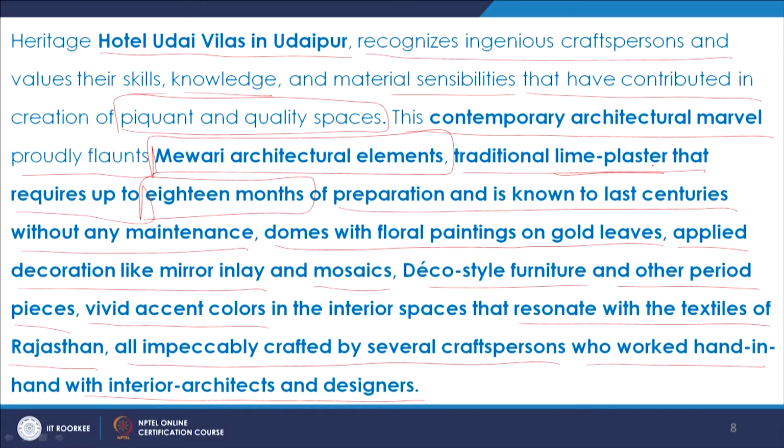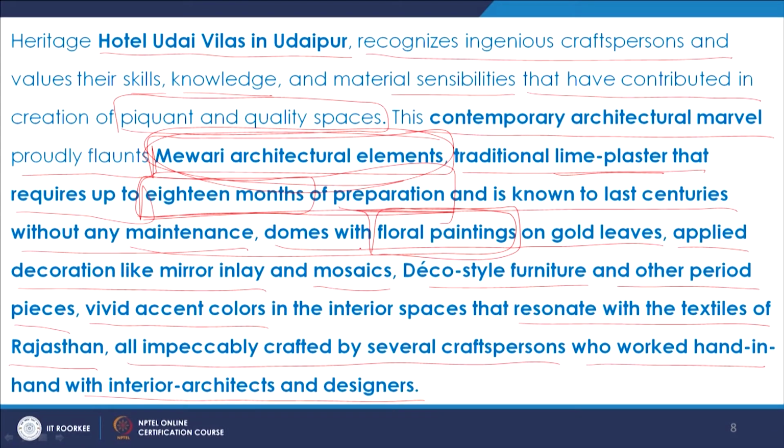So we see so many examples here. See, traditional lime plaster is used over there. There is a mention of space making elements which have a distinct identity. We talk about this painstaking process where the lime plaster takes so many months for preparation, but of course it is known for its maintenance, quality and longevity. Then we are also talking about some surface finishes, the floral paintings, and surfaces. So there is a golden surface. We are talking about another craft, which is the mirror inlay. We are talking about mosaics. There is deco style furniture over there, so again furniture elements.